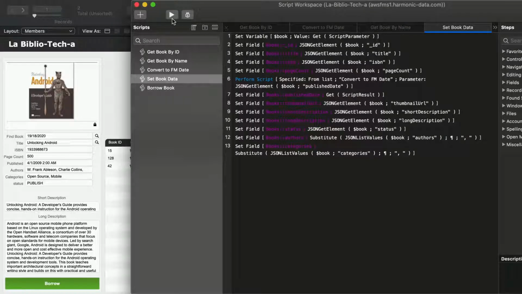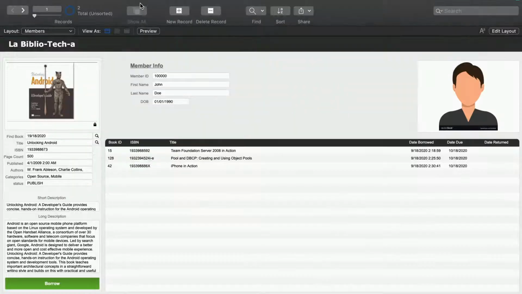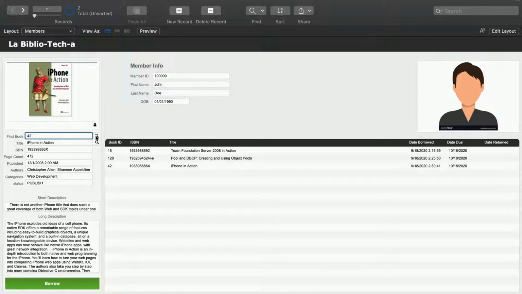All right, so let's watch it in action now. This is the fun part. What we'll do here is search up a random book ID. In this case, we'll just use book ID 42. Once we go ahead and search that, you'll see instantaneously our book data has arrived, including a thumbnail.